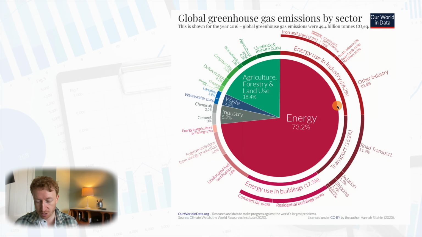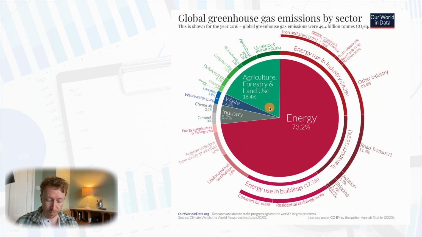24.2% is used in industry, 16.2% is used in the transport industry, and 17.5% is energy used in buildings. So the majority of greenhouse gas emissions comes from the energy sector.